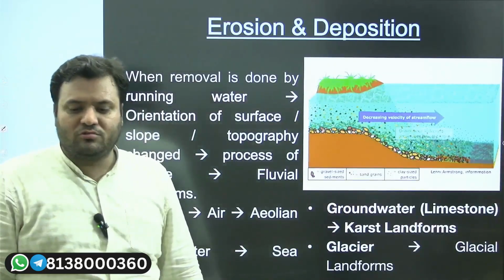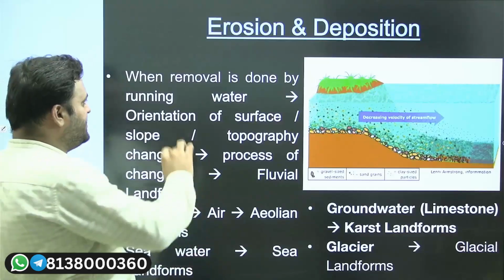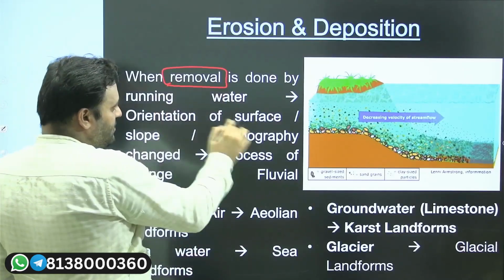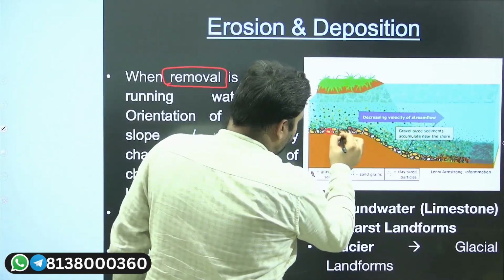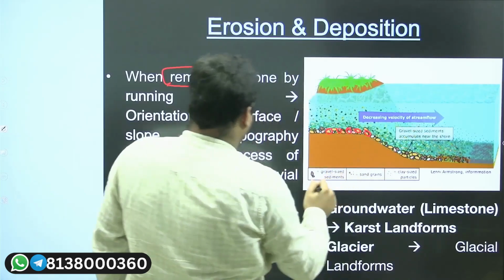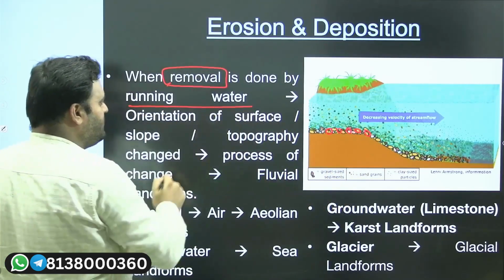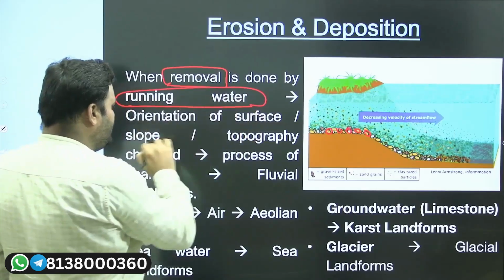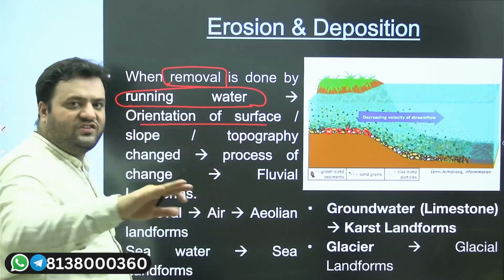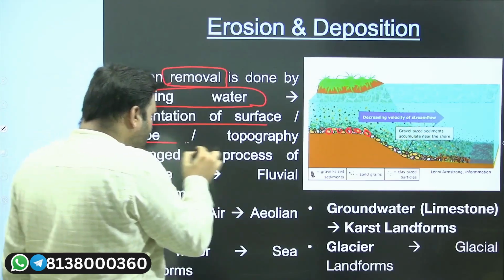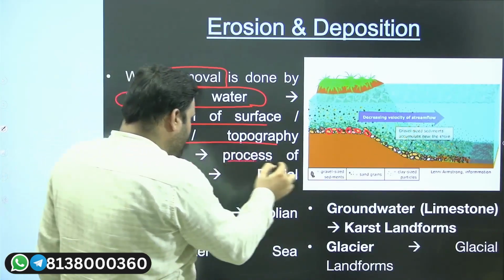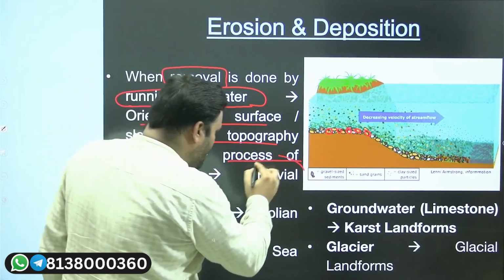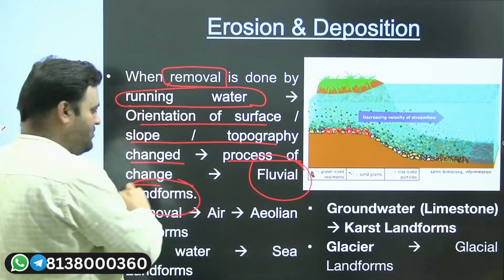Now, with respect to erosion, when this wearing down of slope is done by running water, this running water is going to modify the surface, the slope and topography, and this process of change is called fluvial landforms.